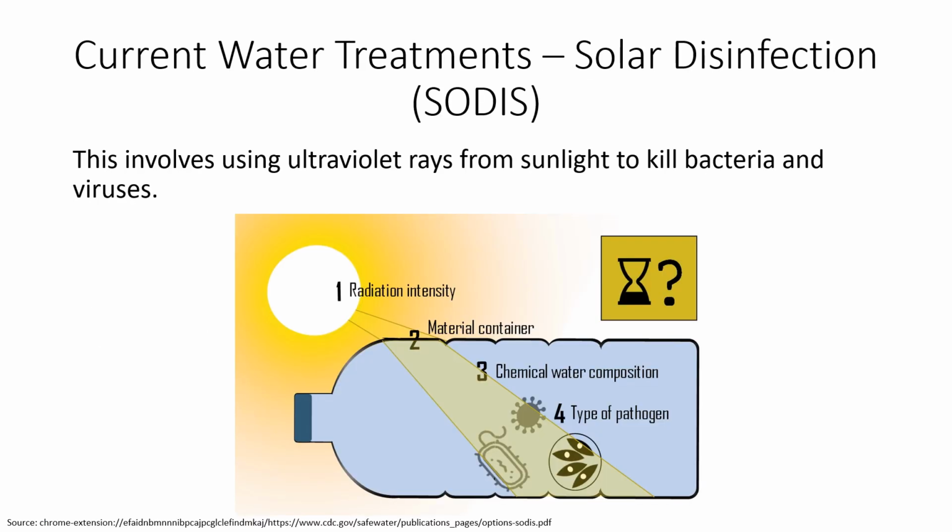Another common method for treating water is called solar water disinfection, or SODIS for short. Ultraviolet light is germicidal, meaning that it can destroy the DNA of bacteria and viruses. Consequently, this technique uses the sunlight to kill the bacteria and viruses in the water. This process can take anywhere from 6 hours to 2 days, depending on the level of sunlight.